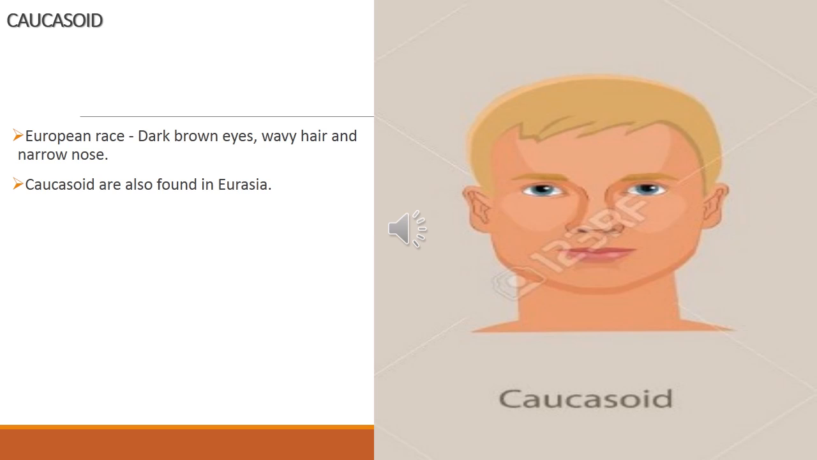The Caucasoid are also found in Eurasia. Eurasia means between Europe and Asia. So they lie in the region of the Europe and Asia continent.